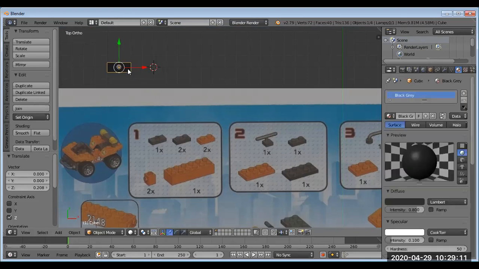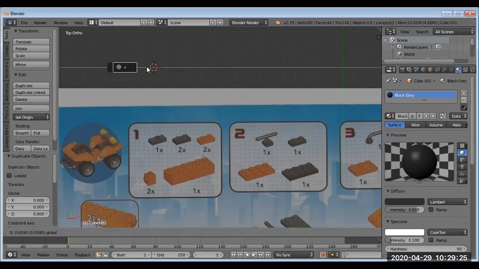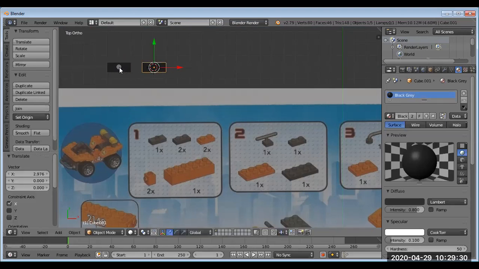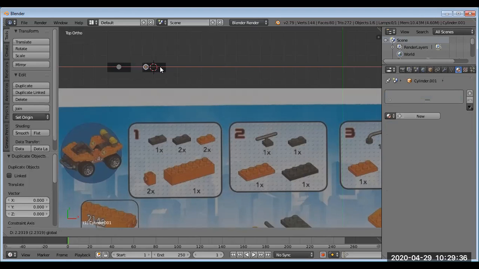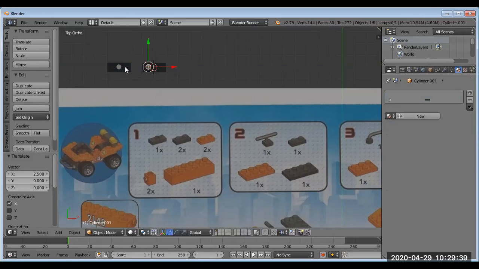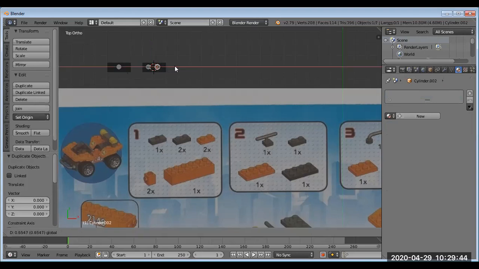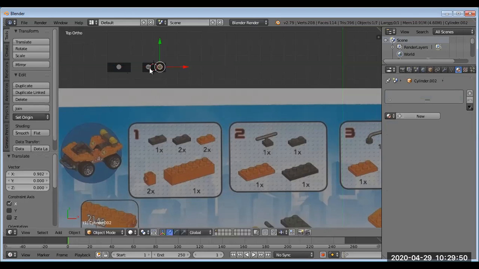What I need to do now is a second one. And so rather than joining this first, I'm going to do this before I join. So I'm going to press Shift D, and then press the Enter key so I get this translate manipulator back. And I'm going to drag this over to make the second piece. And now while I have this here, I'm going to click on here and do the same thing. Shift D, press the Enter key, and I'm going to drag this circle over and position it here, and then Shift D, press the Enter key, and drag this one over a little bit as well. So I've got two pieces right about here.